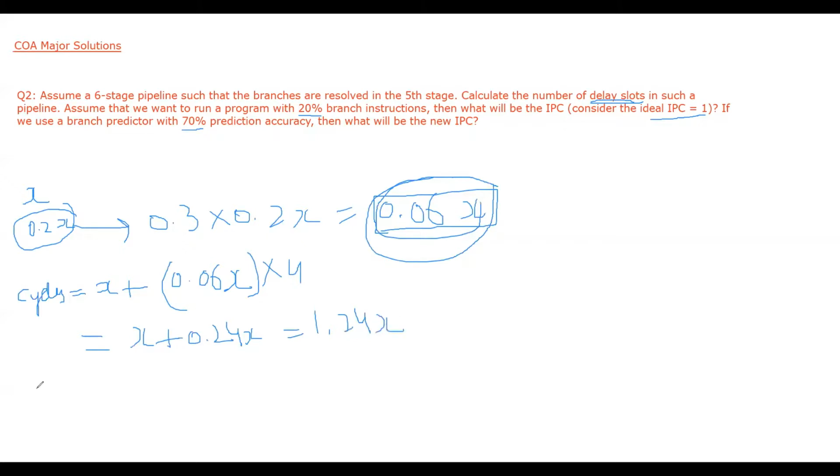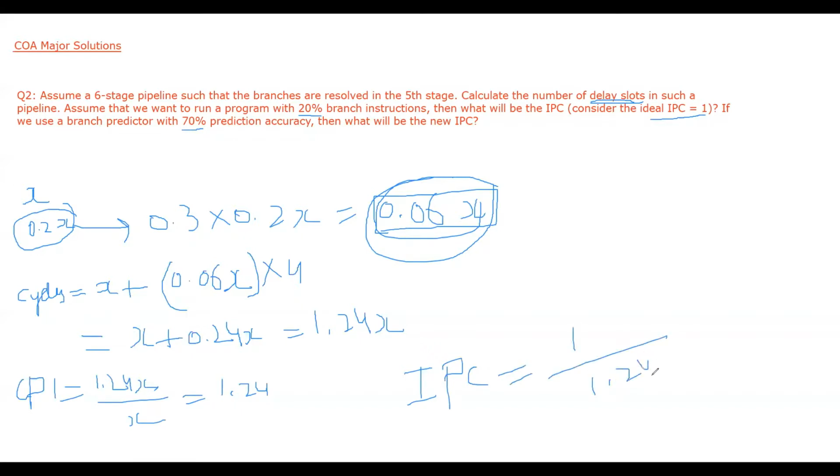Okay, so we can say CPI will be equal to, we have to divide here by the total number of instructions, 1.24x divided by x, and that will be equal to 1.24. So this is CPI. IPC will be the reciprocal of CPI, and that is 1 divided by 1.24. Okay, so this was the answer of question number 2.